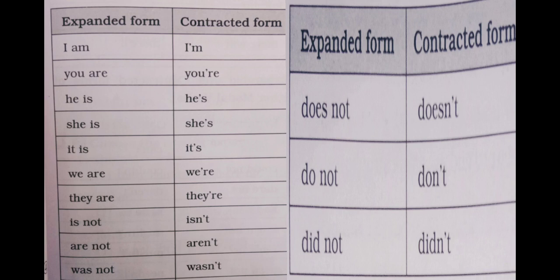Now, here are some expanded forms with their contracted forms. Let's read them out. I am, I'm. You are, you're. He is, he's. She is, she's. It is, it's. We are, we're. They are, they're. Is not, isn't. Are not, aren't. Was not, wasn't. Does not, doesn't. Do not, don't. Did not, didn't.